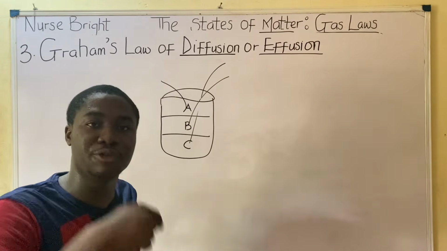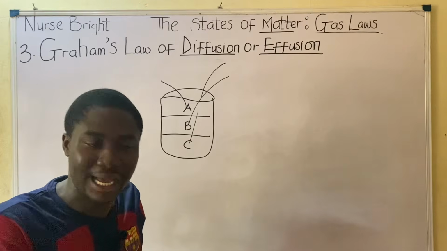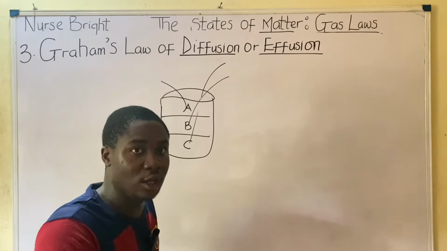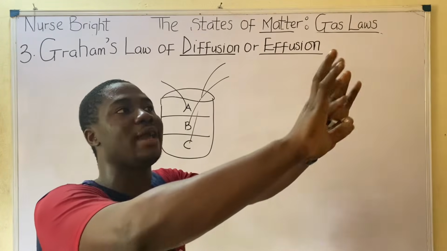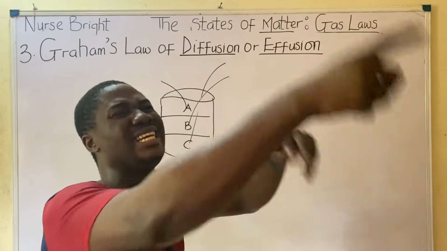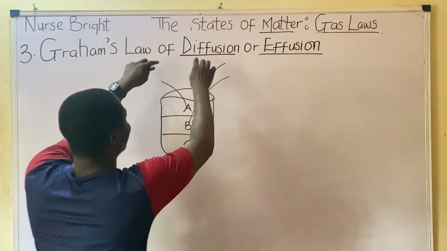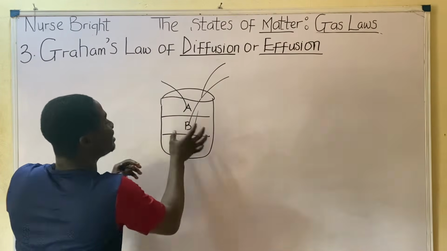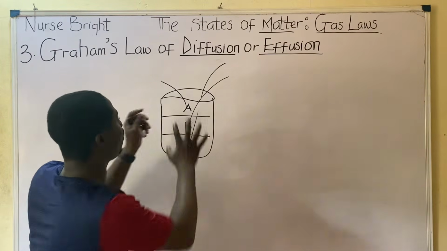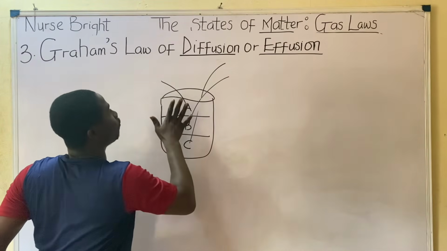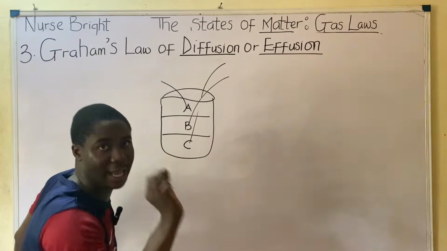It will be felt in the region to which it was sprayed. That's the higher concentration. So the deodorant then moved to a region where it will be found in a low concentration. So diffusion has to do with the movement of gases, particles in general, from a region of higher concentration to a region of what? Lower concentration. That's what diffusion means.